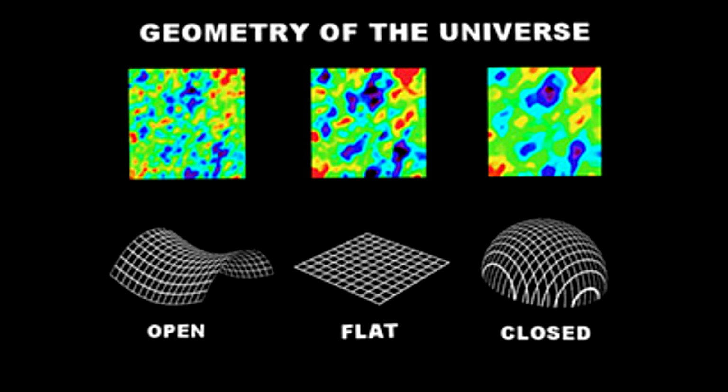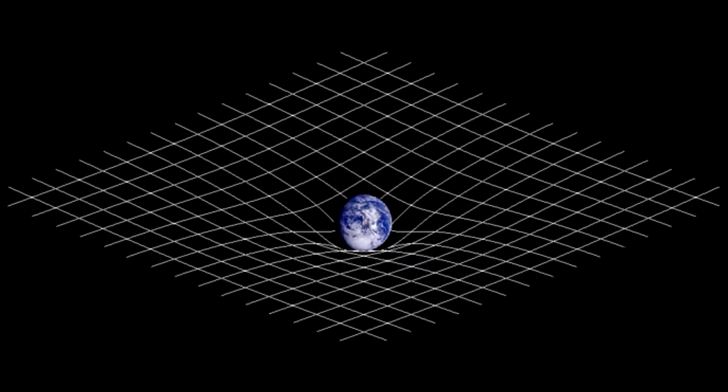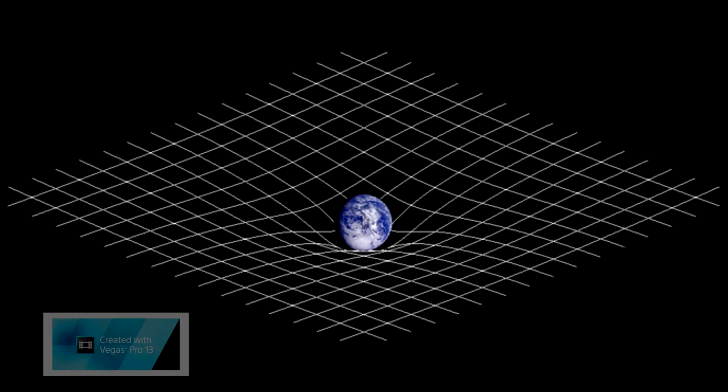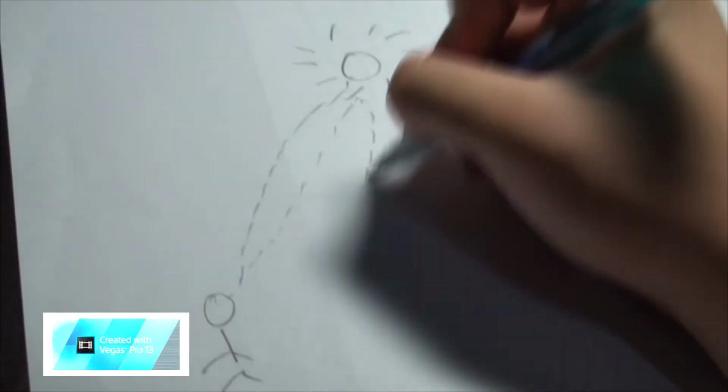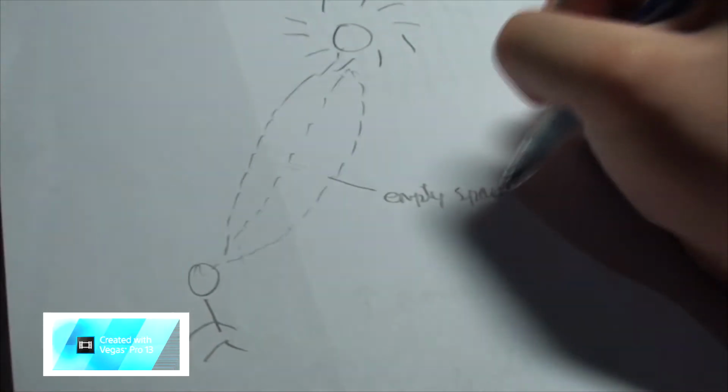This is where the general theory of relativity comes in, which tells us that space is curved in the presence of an object with large mass. So a black hole curves light coming from behind it. However, it was found that light also curves in the presence of empty space. Therefore, cosmologists deduced that empty space did indeed have mass, and this was called dark matter. And this dark matter makes up most of the mass of the universe.